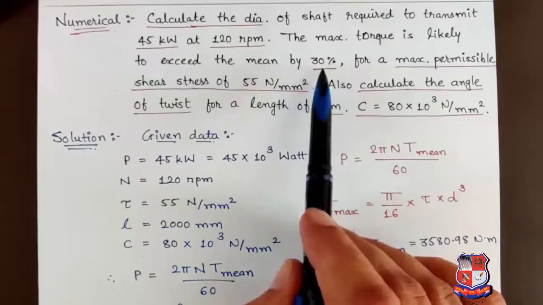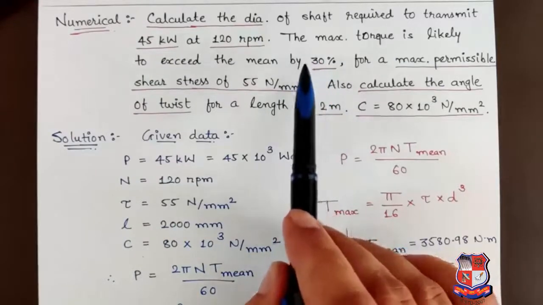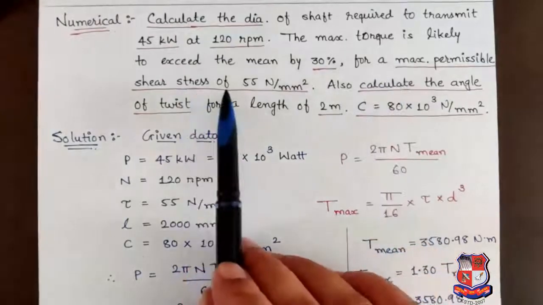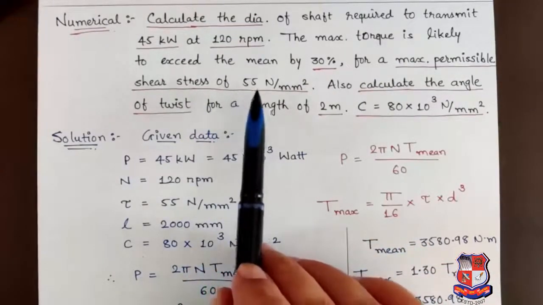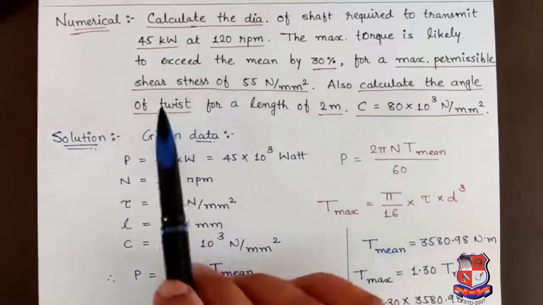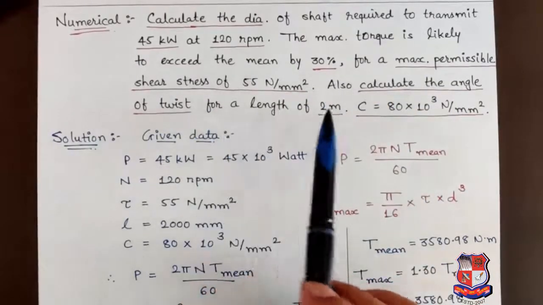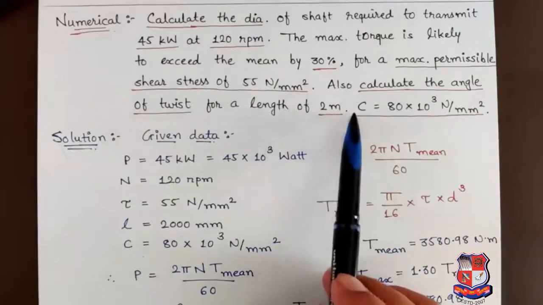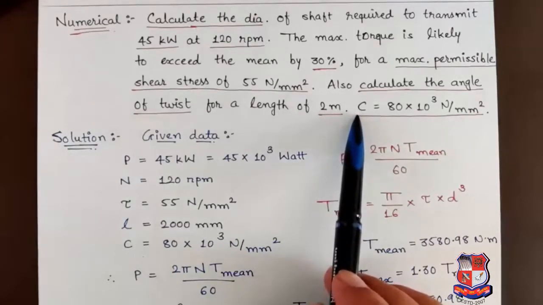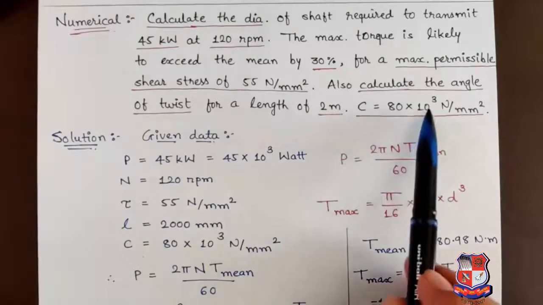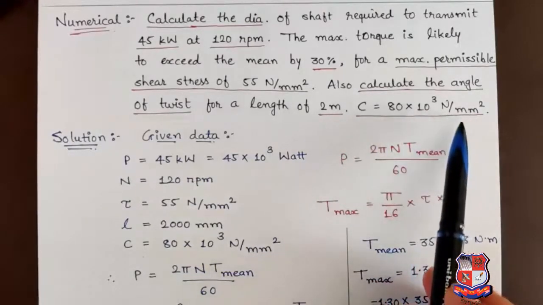It means the total torque will be 130%. For a maximum permissible shear stress, tau is given as 55 Newton per mm square. Also calculate the angle of twist for a length of 2 meter. Length of the shaft is given as 2 meter. And modulus of rigidity is also given, capital C is equal to 80 into 10 raised to 3 Newton per mm square.